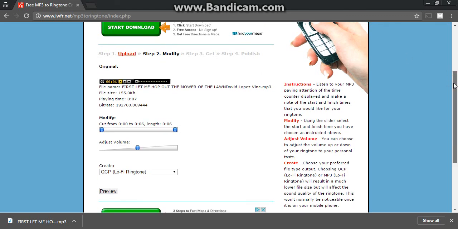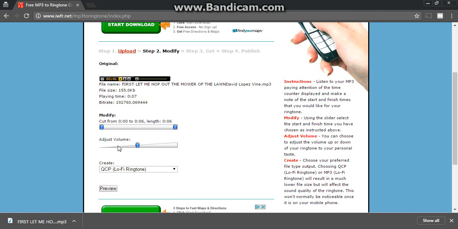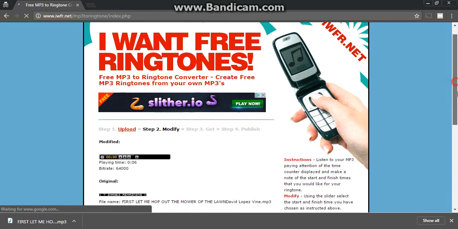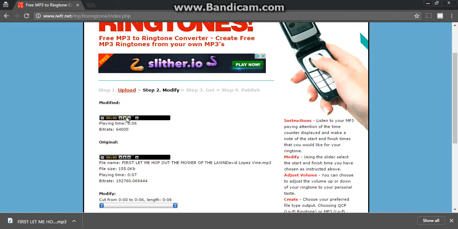So that was a preview. You can modify it. You can trim how long you want it to be. You can adjust the volume. And in this drop down, it has to say iPhone ringtone, even though it'll still work for iPad, iPod Touch, except obviously not for phone calls. Then it gives you another preview right here.